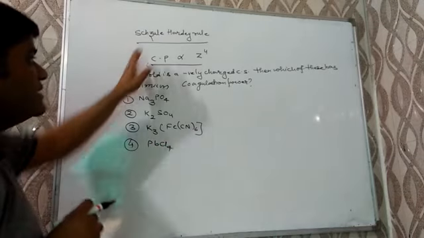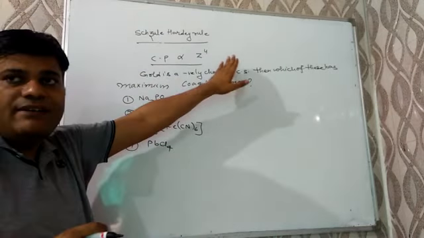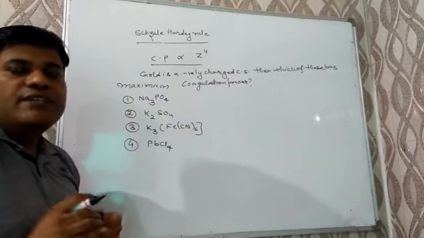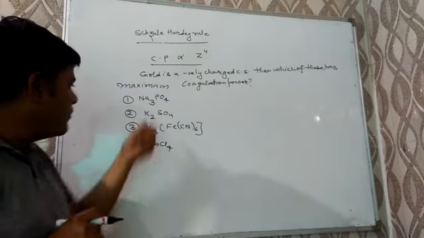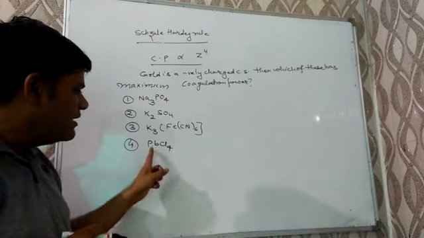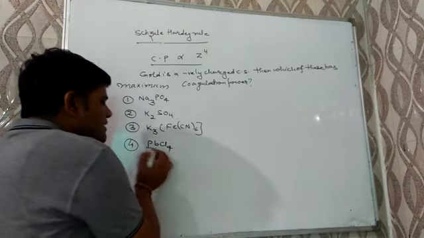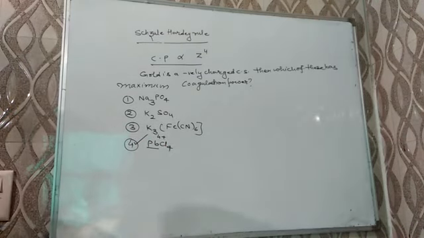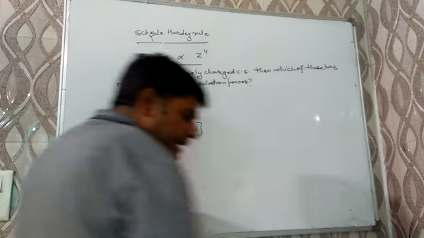According to the Schulze-Hardy rule, as I have mentioned, for a negatively charged colloidal solution we have to see the charge of the cation. For the first, the charge is +1, second +1, third +1, but for the fourth, the charge on lead is +4. That tells the maximum coagulation power. In the same way, I am taking the next question.